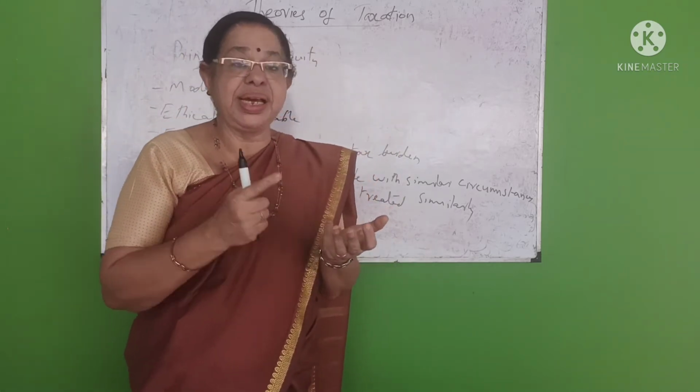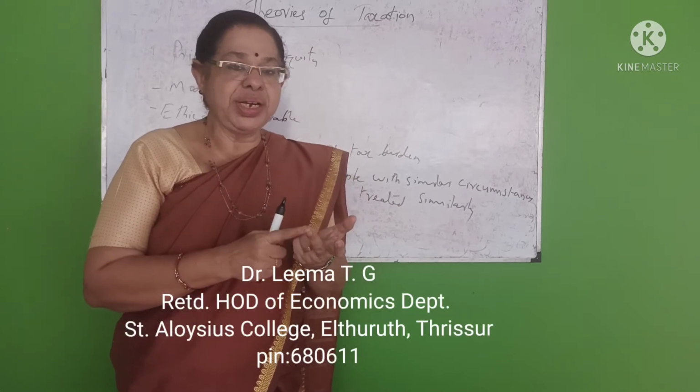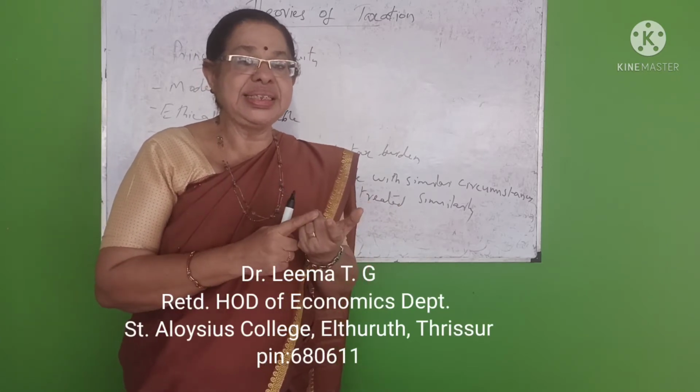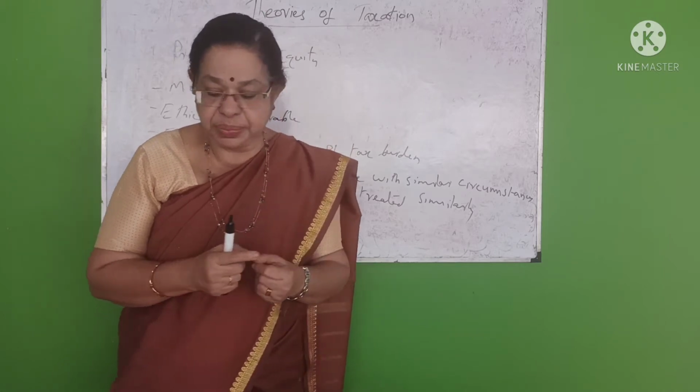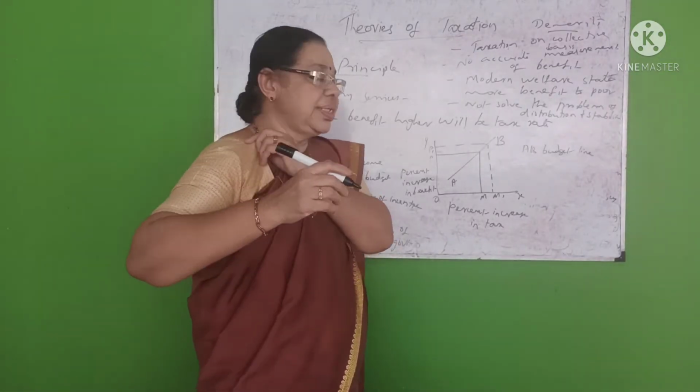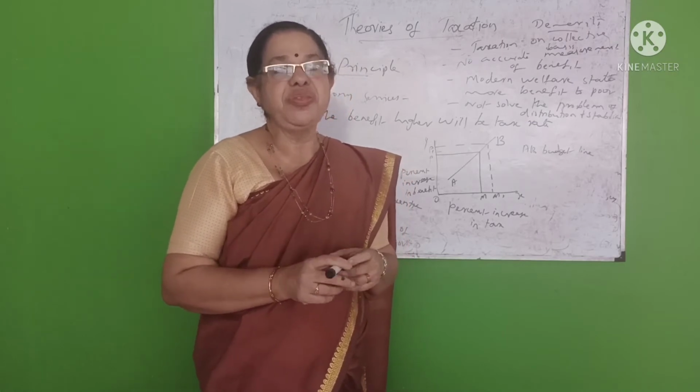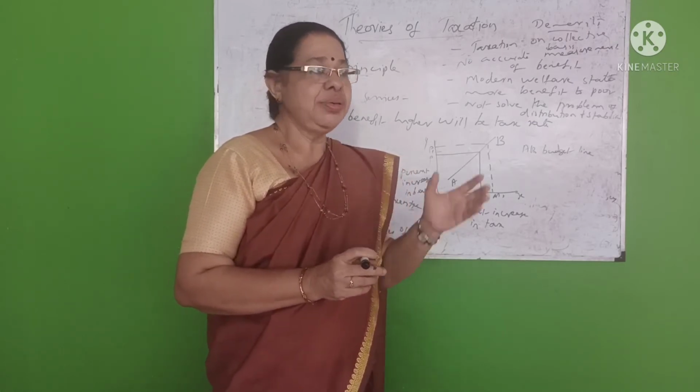Now we complete here. What about physiocratic? What about the financial? And third is cost of service. And fourth is the equity principle. And the next theory is the benefit principle.